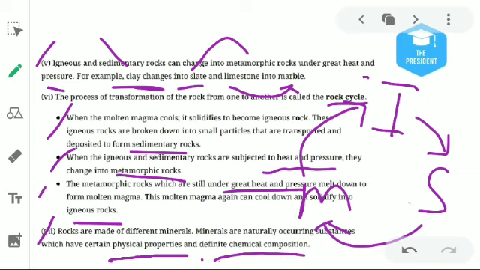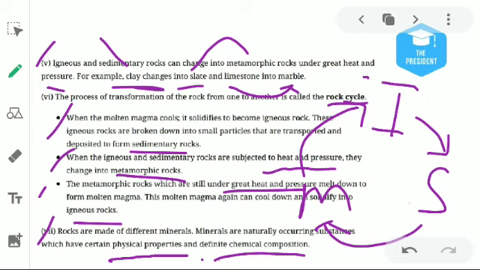Minerals can be divided into two portions: metallic minerals and non-metallic minerals. Metallic minerals are those from which we can get metals like silver, aluminum, copper, gold, and of course iron.